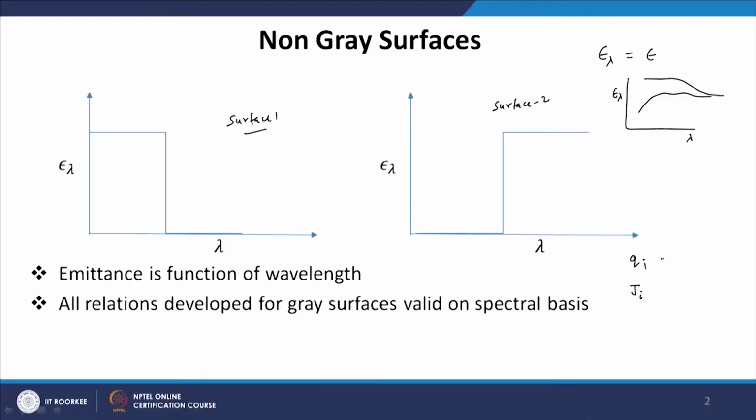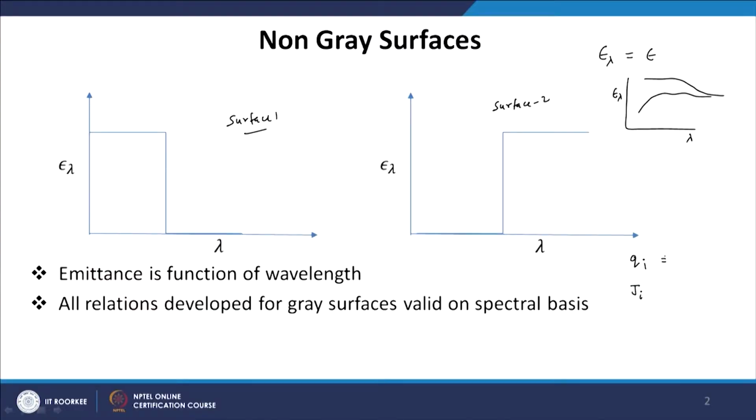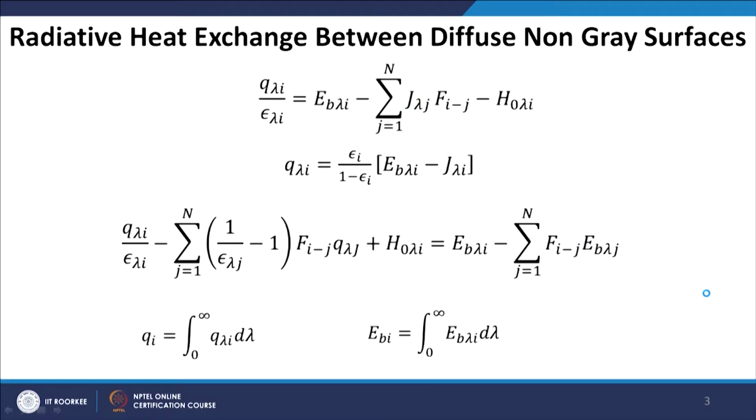The analysis for this type of problem will be very similar to what we have done for the grey surfaces. The expressions that we have derived for heat flux q and radiosity J_i are equally valid for this case also. The only thing is now we will have to solve for heat flux for each wavelength for each surface, and we have to solve for radiosity for each wavelength for each surface. So, the expressions that are developed are valid here. The only thing is we have to basically do a spectral calculation.